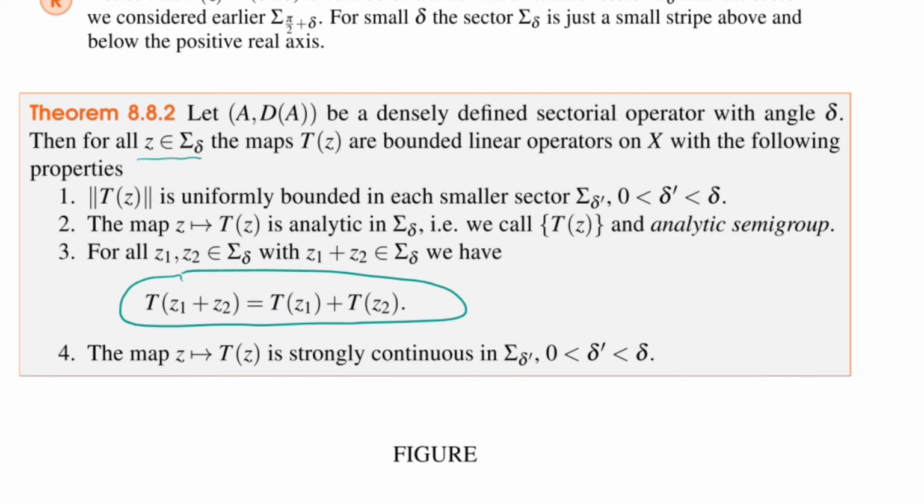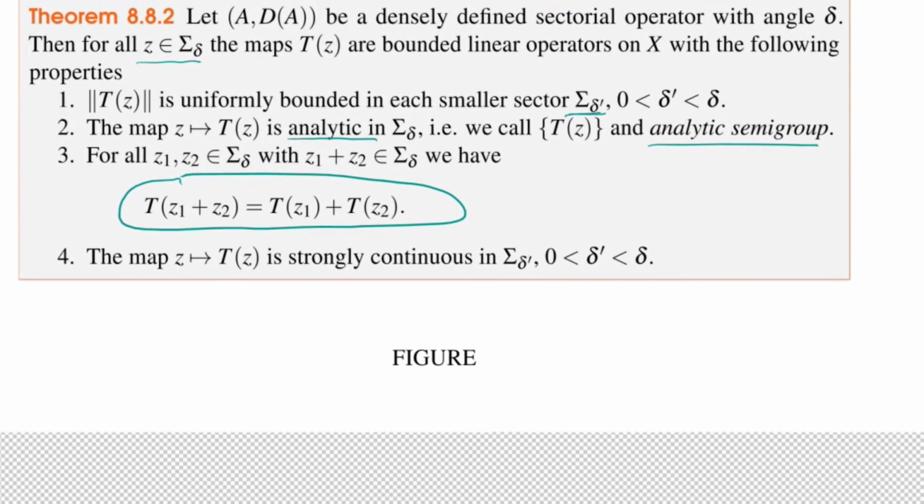And I'm going to show T(z) is uniformly bounded for each smaller sector, sigma delta prime. Then the map z maps to T(z) is analytic in sigma delta. And that's why we call this an analytic semigroup. And then if you have 2 points z1, z2 in sigma delta, then you have the semigroup property. And it's strongly continuous as z maps to T(z).